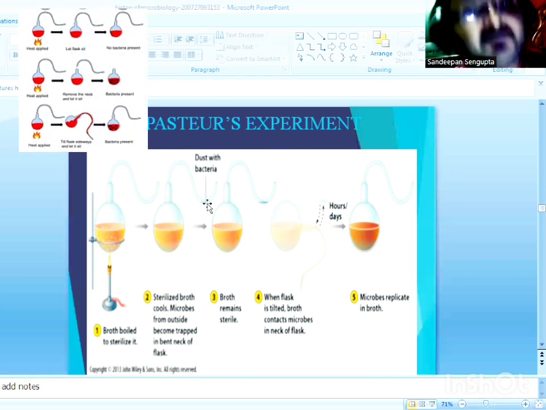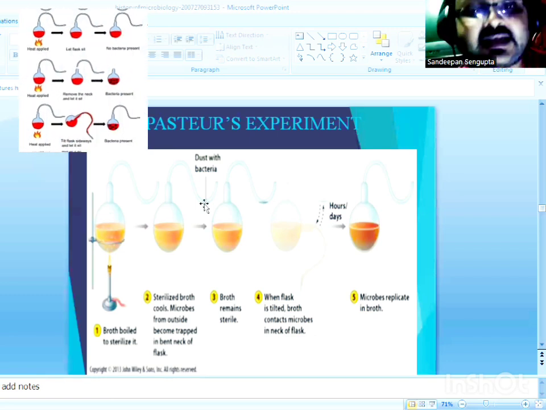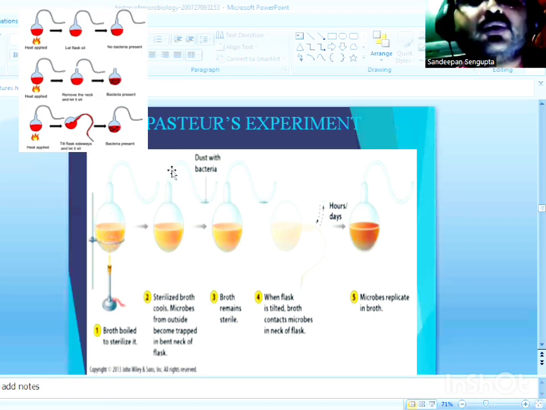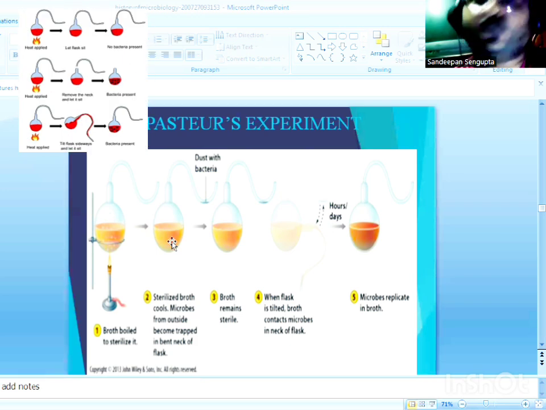The microbes also settled down and could not reach the sterile nutrient broth, and hence there was no microbial growth.